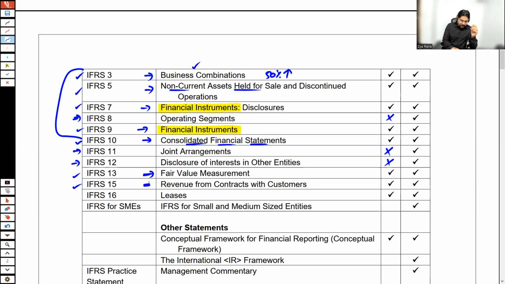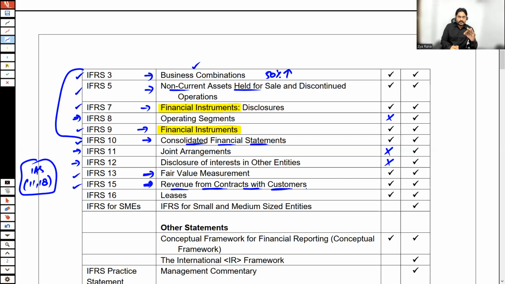Before the introduction of IFRS 15, there were 2 standards, IAS 11 and 18. IAS 11 and 18 were used, but now they are replaced by IFRS 15, wherein we shall be talking about how to record revenue from contracts, whether short-term or long-term contracts, any revenue from the customer, and how we should record the revenue in the financial statements.